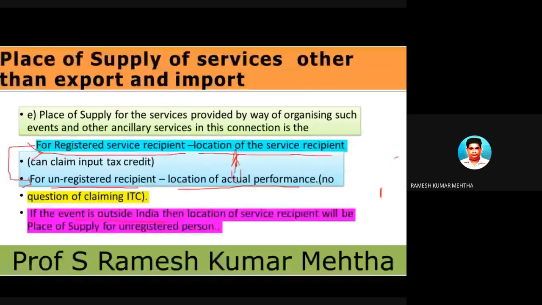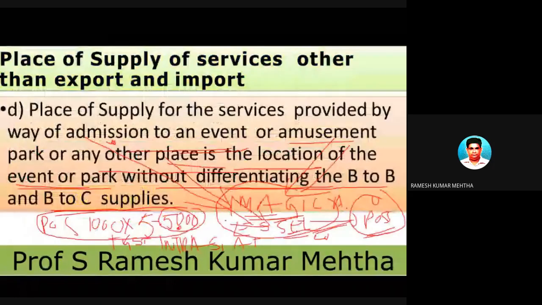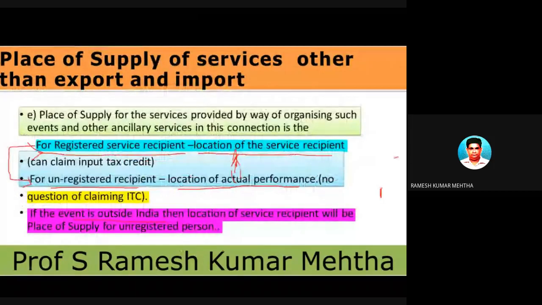Sometimes what will happen, for example, the marriage of that popular cinema artist Ranbir Singh and his wife, Deepika Padukone, who got married to Ranbir Singh in Italy. So this guy is getting service where the event is outside India, and the location of the service recipient will be the place of supply. Okay.